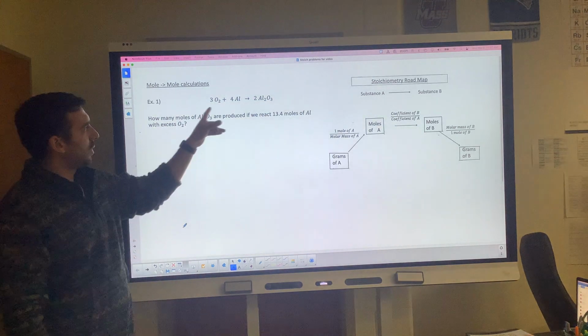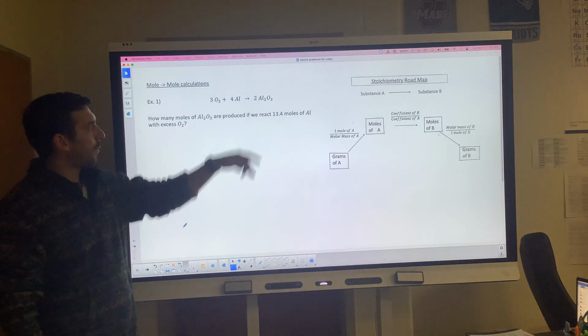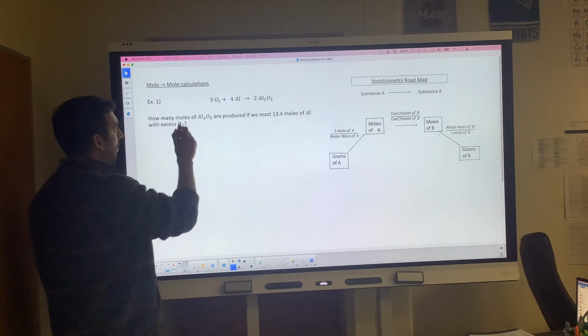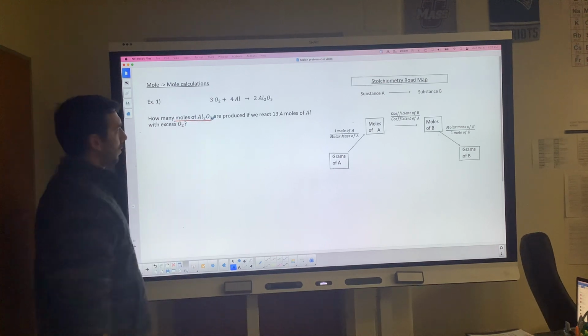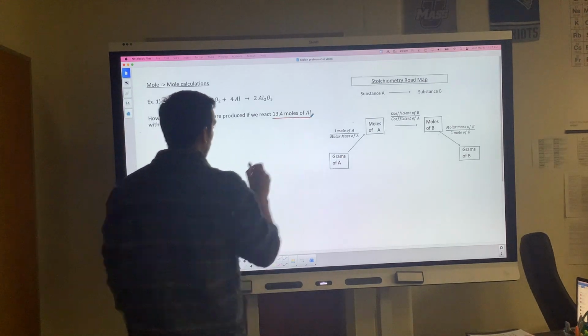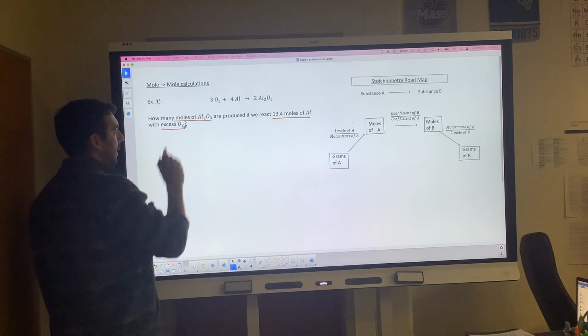First, just notice we have a balanced chemical equation up top that we're going to use, and the word problem says: how many moles of Al2O3 are produced if we react 13.4 moles of Al with excess oxygen?